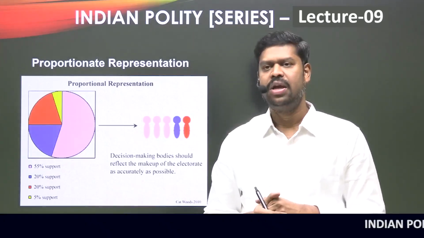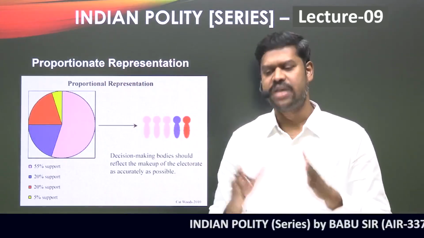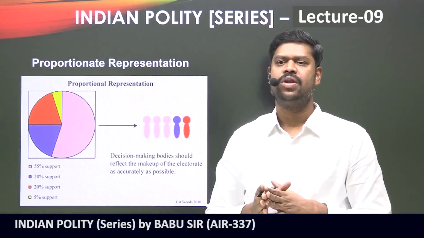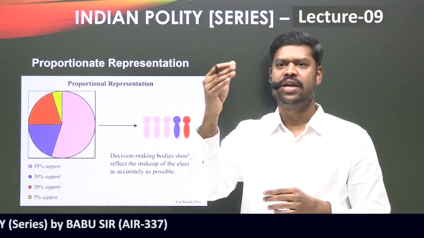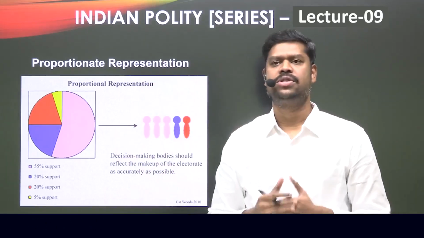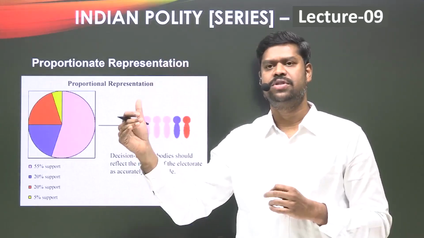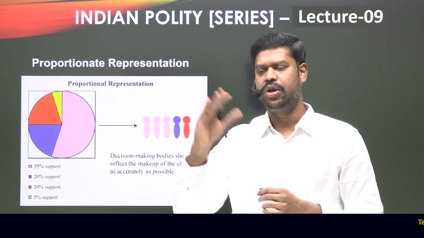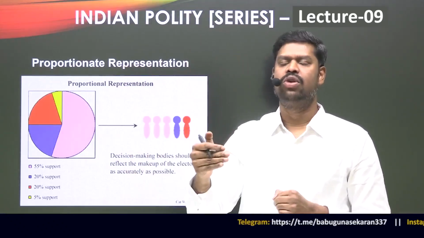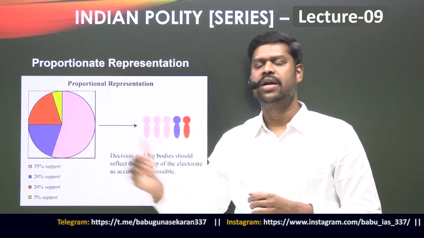Say, for example, let us assume that there are 4 parties contesting the election. Again assuming Lok Sabha elections, party A, party B, party C and party D. For easy understanding, let us assume party A is getting 25% votes, party B is getting 25%, party C is getting 25%, and party D is getting 25%.